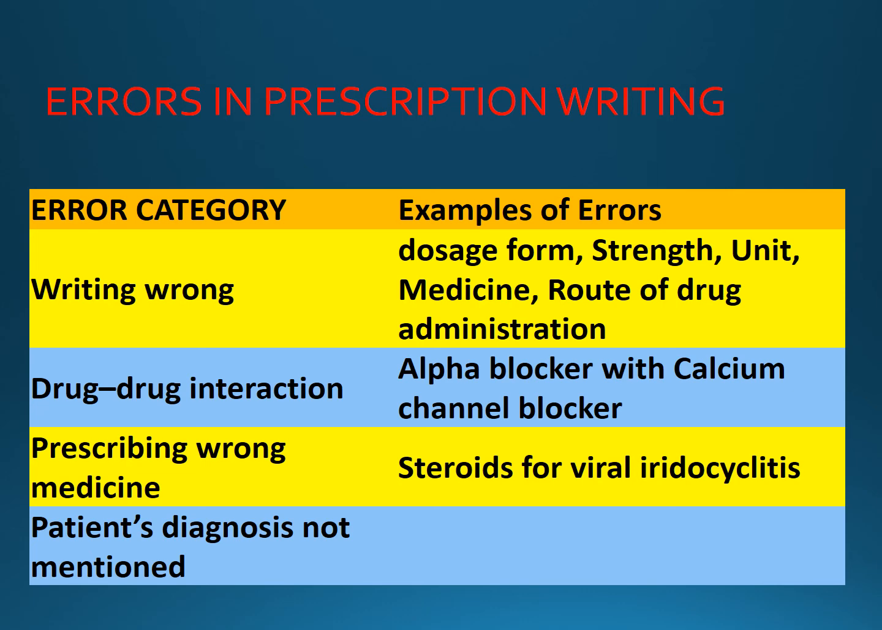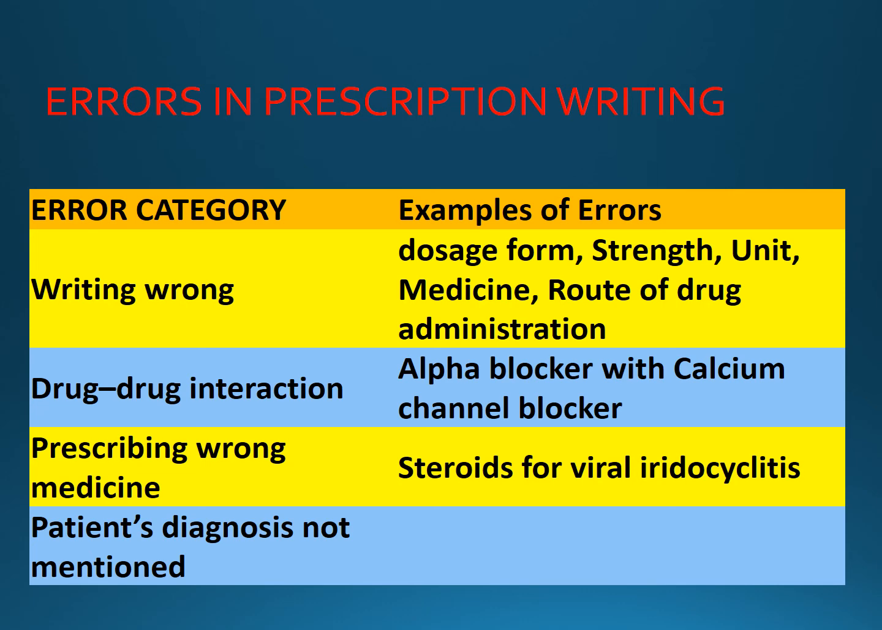And next is prescribing the wrong medication. For example, steroids in case of viral iridocyclitis. This will happen very rarely with the prescriber, because that much care is taken by the prescribing physician or doctor. It will happen only in cases of wrong diagnosis or where there is a large patient load. So this error can be avoided by the prescriber.